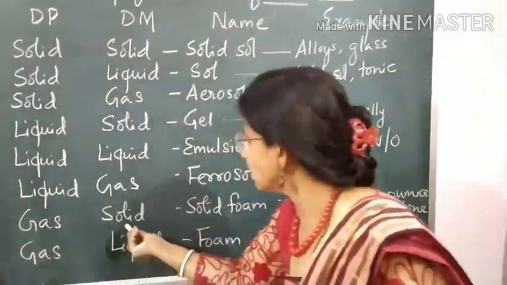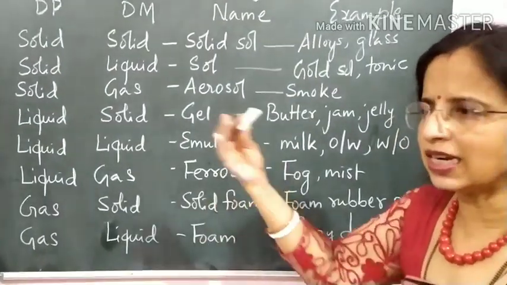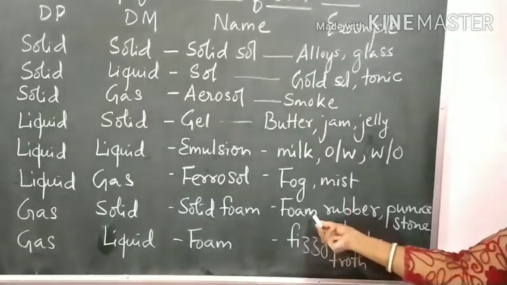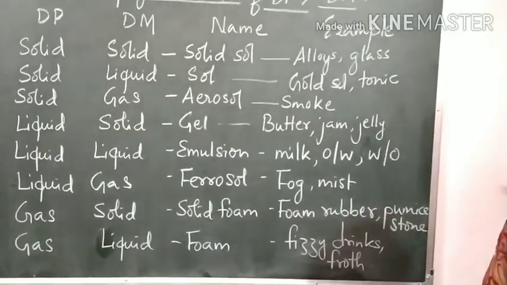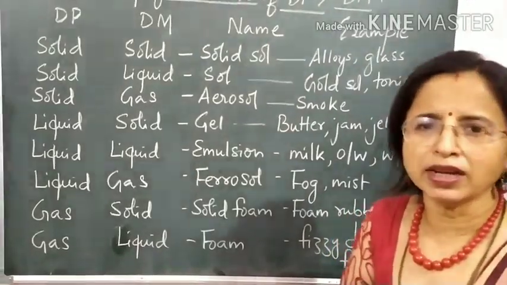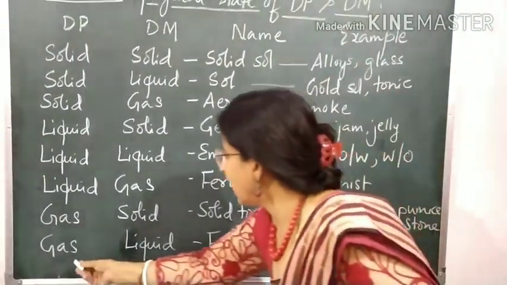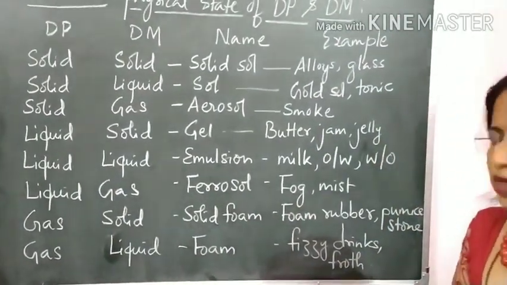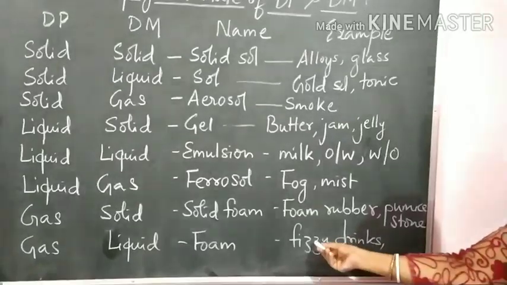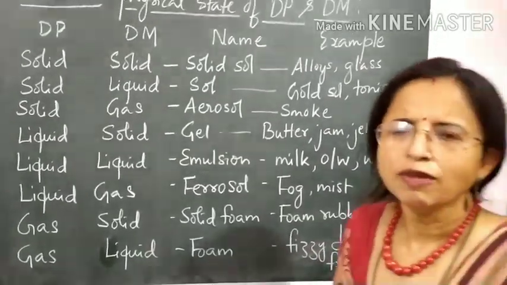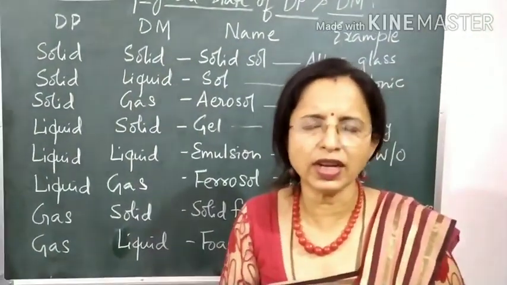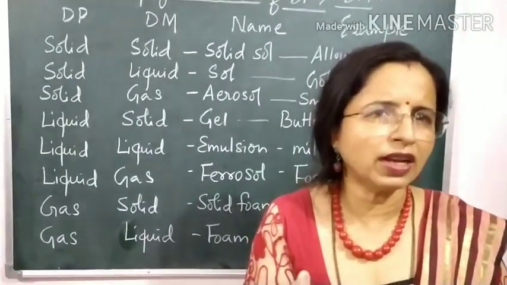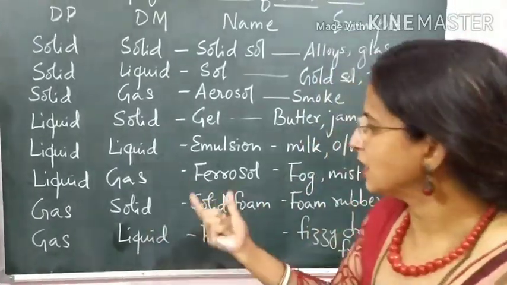When gas is dispersed in solid, gas particles are dispersed in solid, then we call it a solid foam. Some examples are foam rubber or pumice stone, the stone we are using for scrubbing. Then when gas is dispersed in liquid, that is called as foam. So the examples are froth or fizzy drink. The best example is fizzy drink. The cool drinks what you drink, in that the medium is going to be like Maaza if you take, where the gases are dispersed in liquid.